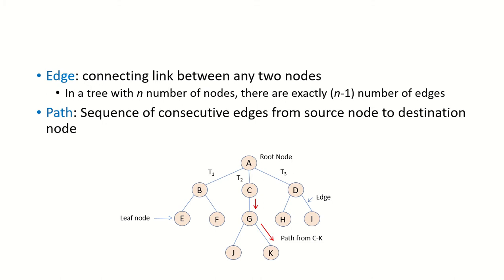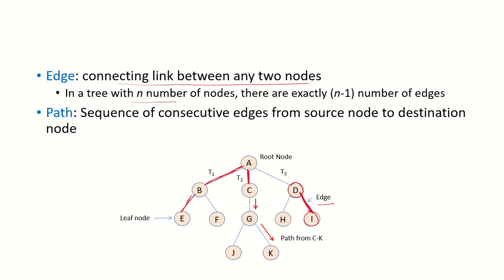An edge is a connecting link between any two nodes. So if there are two nodes D and I, this is the link between them and it is referred to as an edge. This is also an edge between nodes A and B. Between nodes A and C, this is an edge. This is an edge between node B and E. So the connecting links between the nodes are referred to as edges.